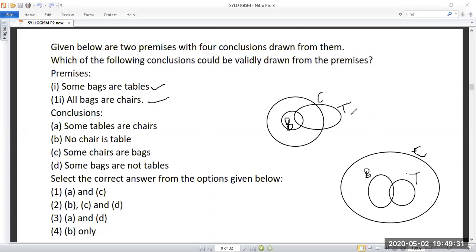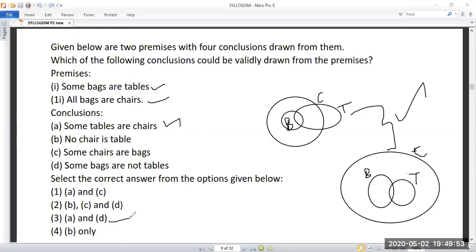So these two diagrams are right. So we have to check whether our conclusion follows or not. So what is the answer for this question? Anybody have found this answer? So some tables are chair. Is that a possibility? Table and chair. So he is right.